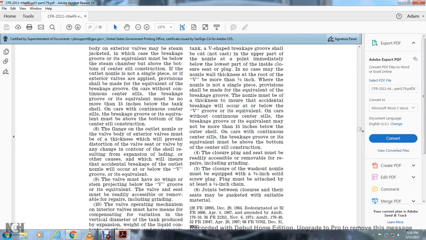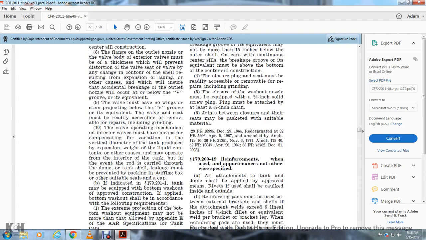On cars with a continuous center sill, the breakage groove or equivalent must be above the bottom of the center sill construction. The flange of the outlet nozzle and valve body of exterior valves must have wall thickness that prevents distortion of the valve seat by any change in the contour of the shell resulting from expansion or loading. Other means may be used to ensure that accidental breakage of the outlet nozzle would occur below the V groove or equivalent. The valve must have no wings or projections below the V groove or equivalent. The valve seat must be readily accessible and removable for repairs, including grinding.